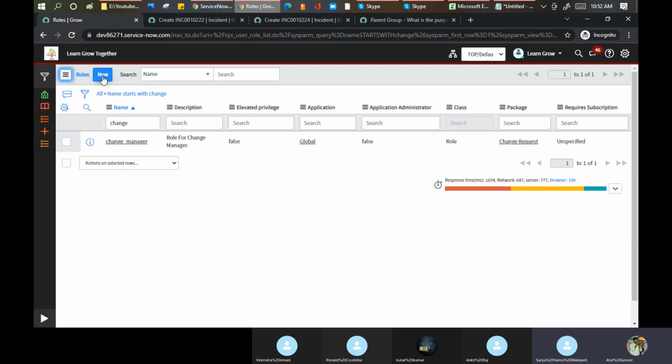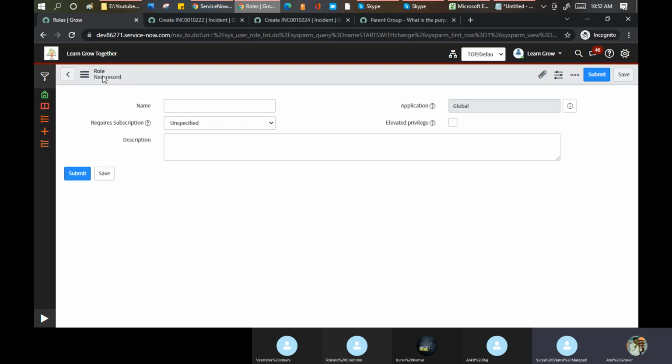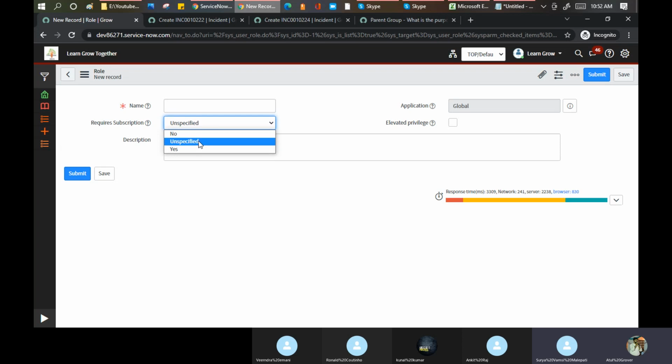Because roles are basically the licensing part and it is a customization here. Let me click on the new role here. And you have to put some kind of access control on the same. It is for the subscription basically, that what you want subscription. Name, let me say batch 6. Elevated privilege.